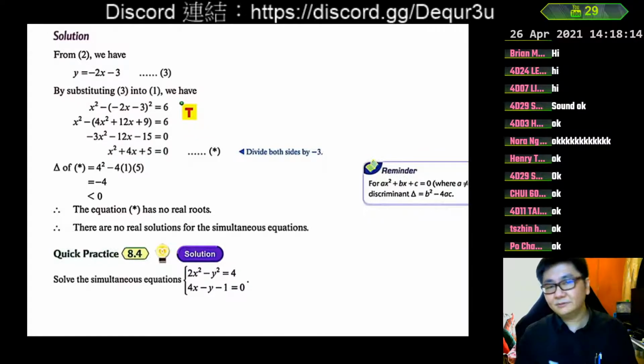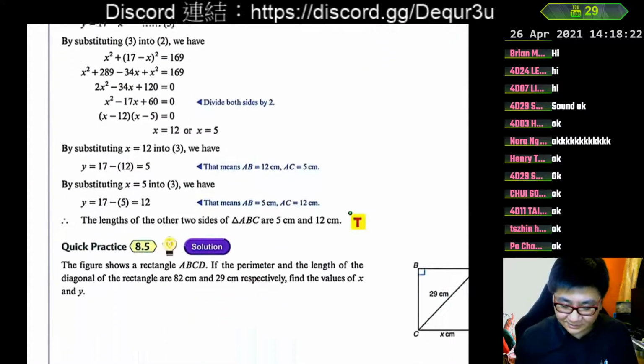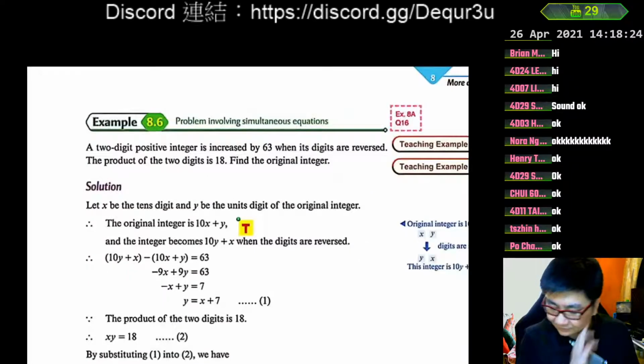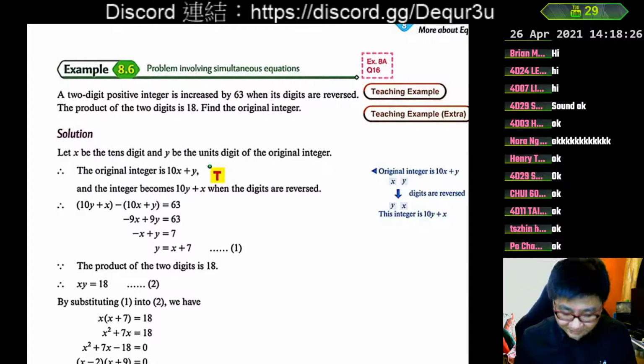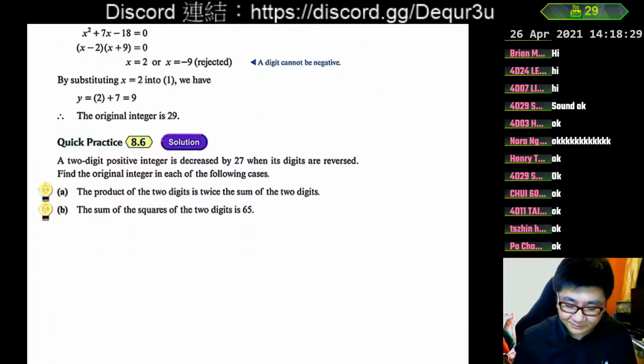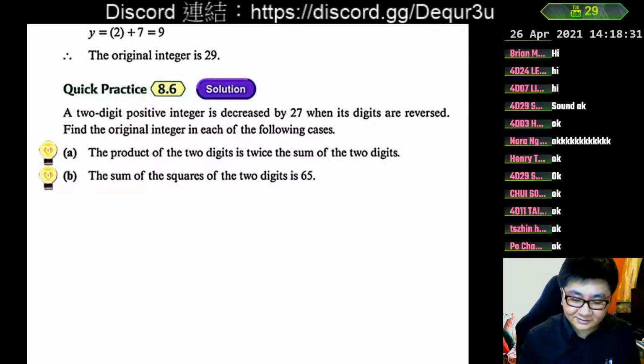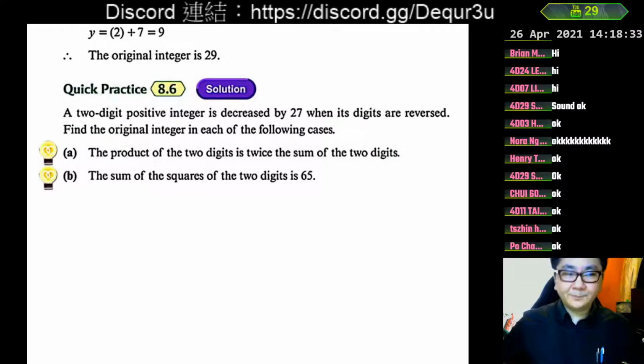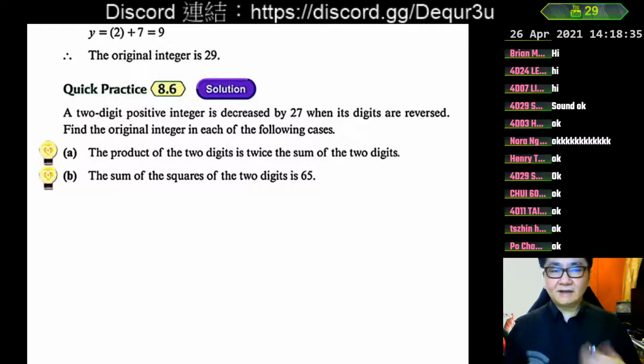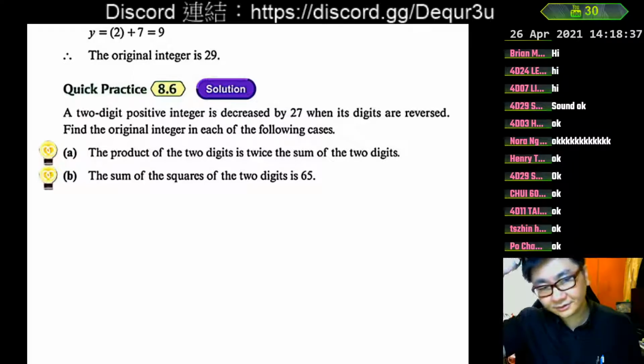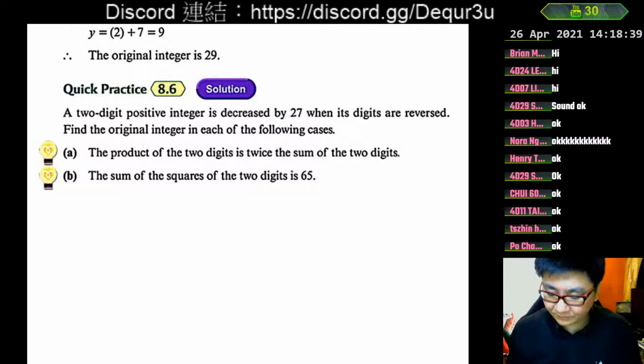And today we move on to talk about how to use this in practical problems, that is, in some word problems. So we begin with some questions like the ones in the homework, which is like example 6. And again, we take quick practice 6 as a lesson example, and then we do it together. And then afterwards, you can also work on the corresponding one in the homework worksheet.